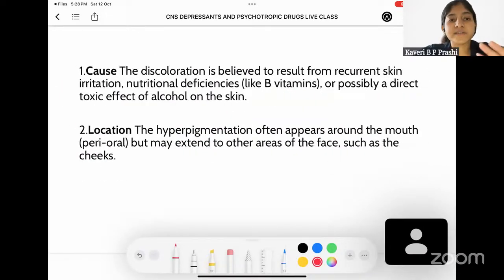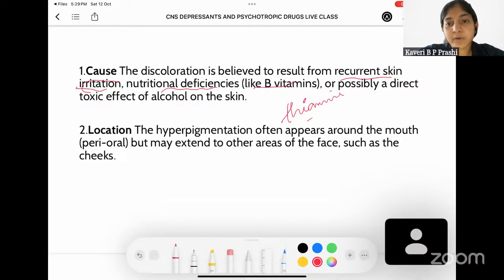What is the cause of this discoloration? Researchers say that it is the result of recurrent skin irritation. Because alcohol is not a very soft thing to take in, right? So whenever the skin around the mouth gets irritated because of consumption of undiluted alcohol, the skin gets irritated. Also, there could be nutritional deficiencies like vitamin B deficiencies. For example, thiamine deficiency.